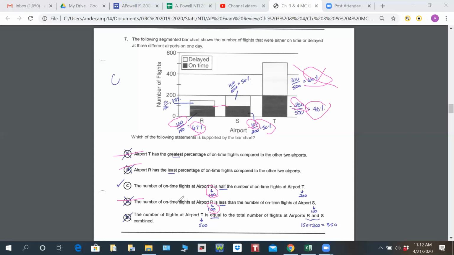Then the last one, E, says the number of flights at airport T, which is 500, is equal to the total number of flights at R and S. Well, the total number of flights is 150 plus 200, which is not equal to 500. So letter E is also out. So that leaves letter C to be our correct answer on this one.